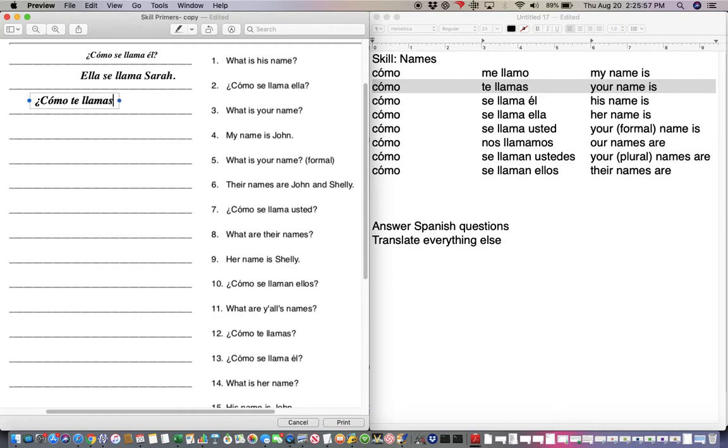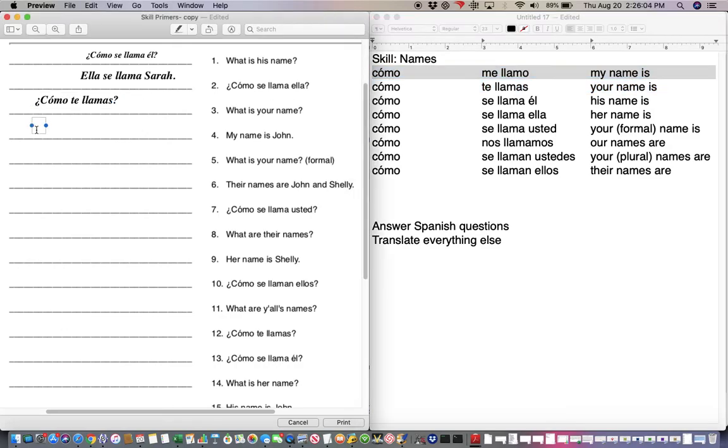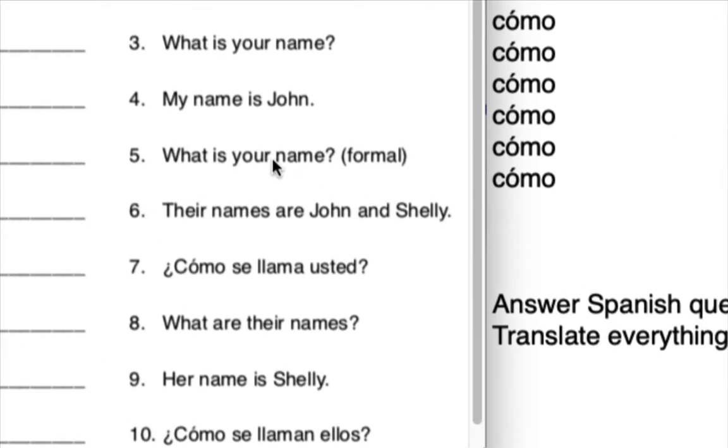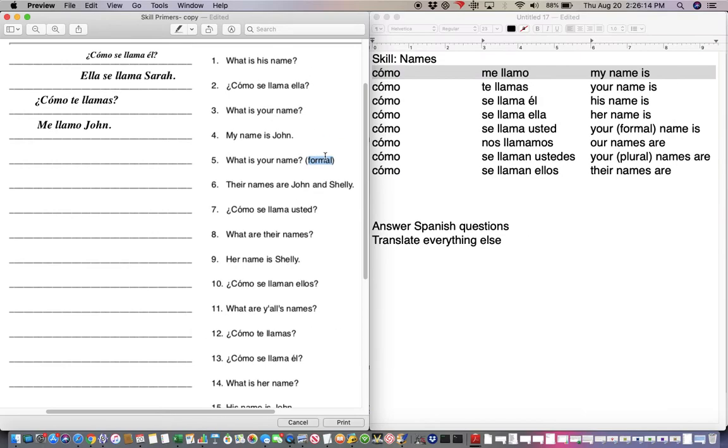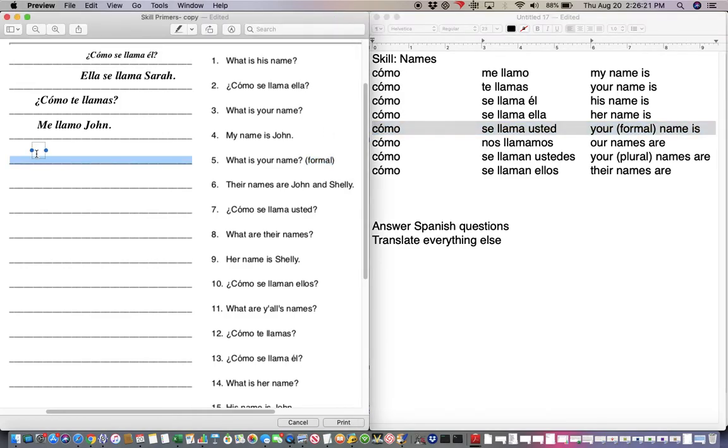¿Cómo te llamas? Number 4, my name is John. That's here. Me llamo John. Number 5, what is your name? And notice that we are being formal. So that is right here. ¿Cómo se llama usted?